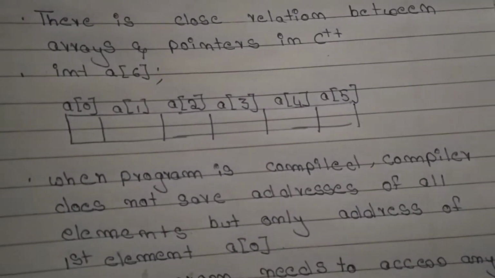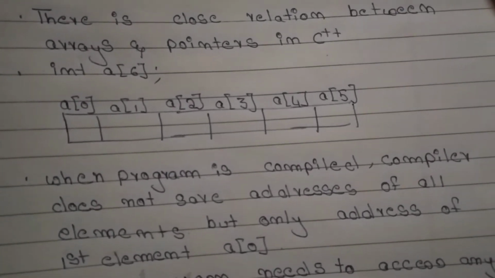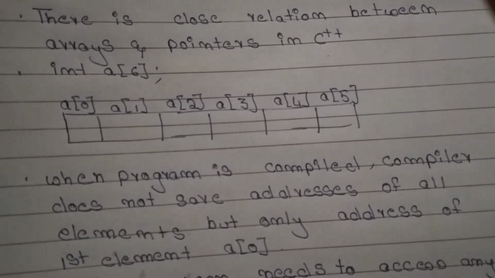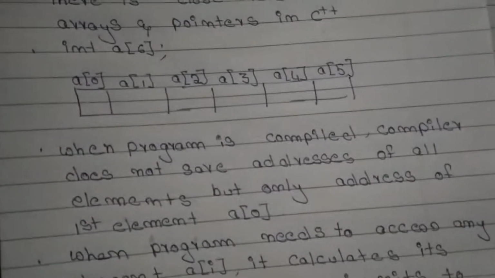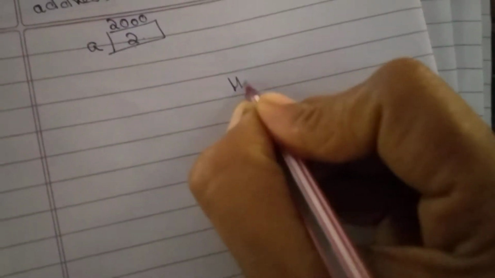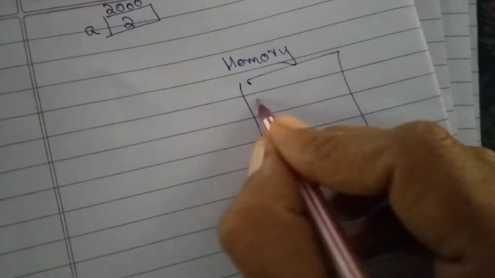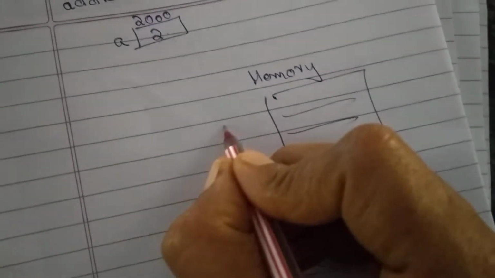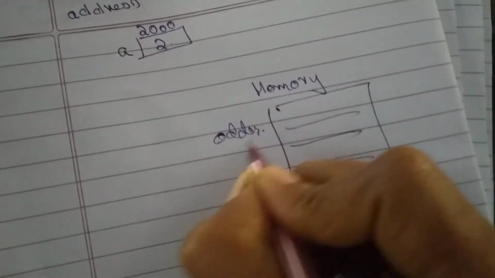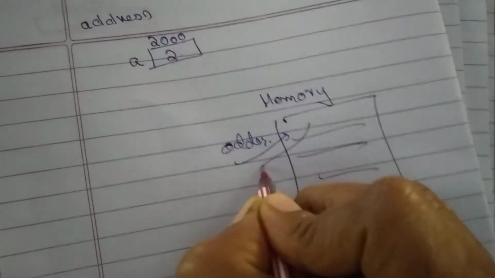Ma'am, I always have a doubt, why should the compiler remember the address? If the compiler knows the address, only then can the data be brought. Students, always the data or the program will be in memory. Memory consists of many locations, and every location consists of an address. If I know the address, then only I can bring the data.